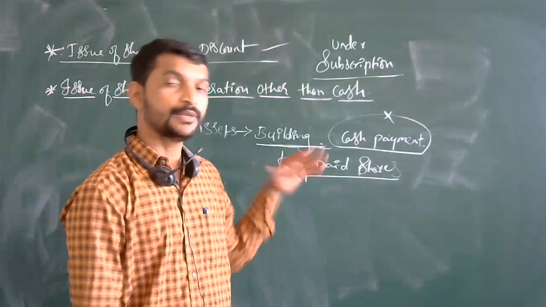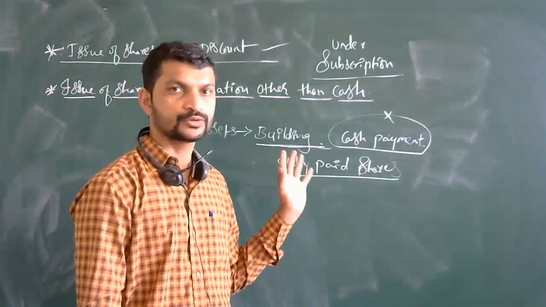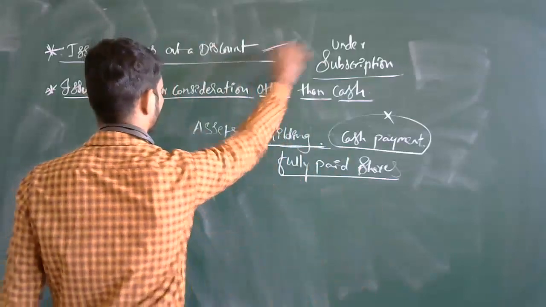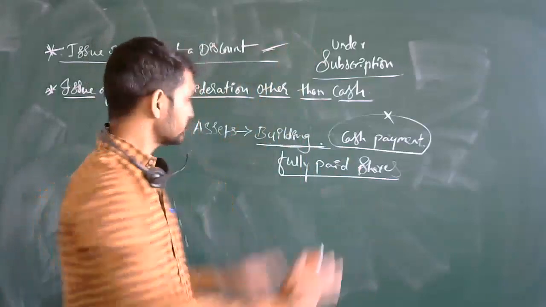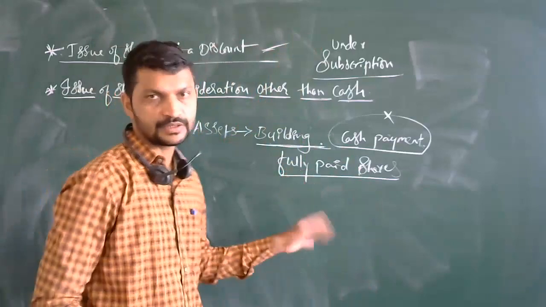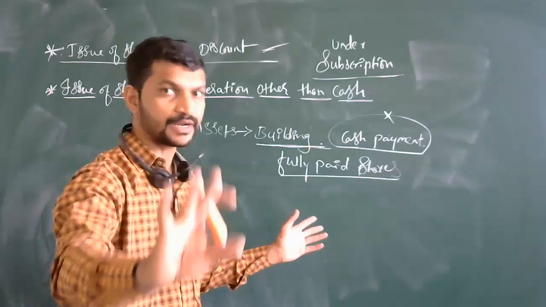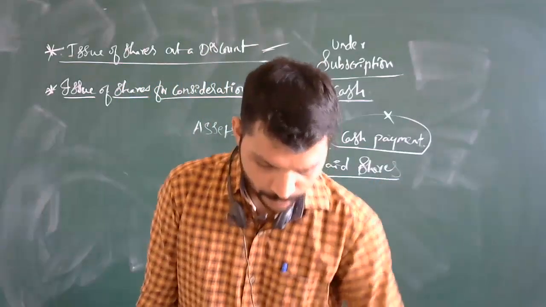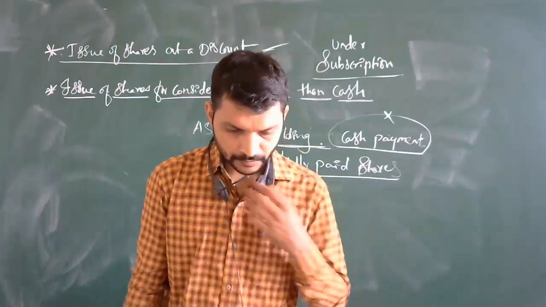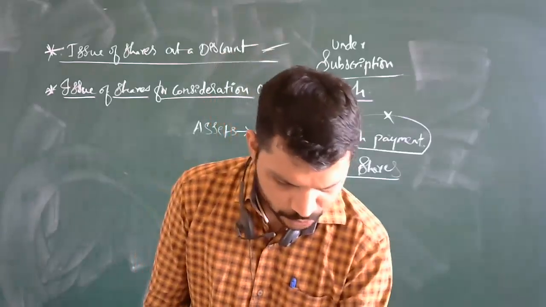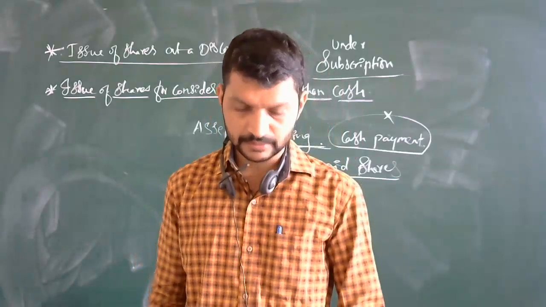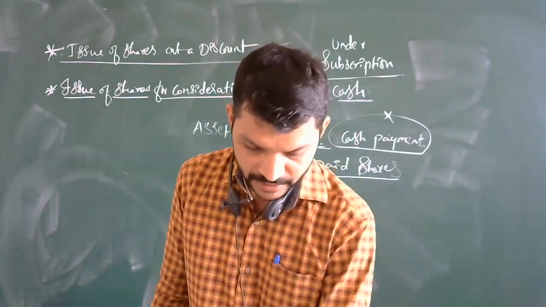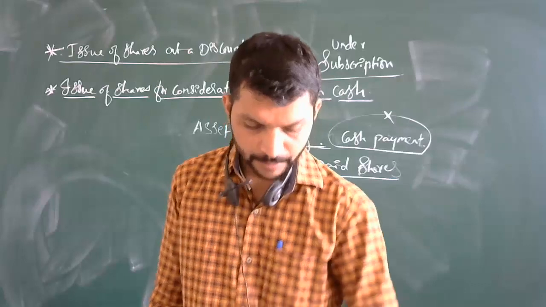In the previous problem, we saw that generally we were not allowed to issue shares at a discount. But here the situation is different. Situation matters for each and every transaction. Most probably, the number of shares issued will depend on the price at which the shares are issued and the amount payable to the vendor.